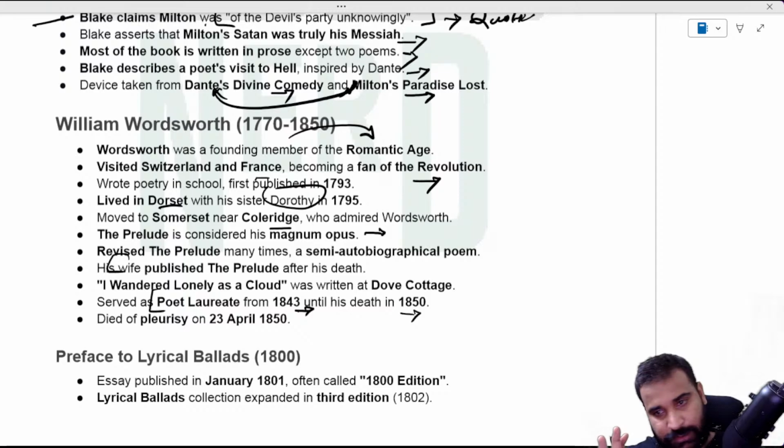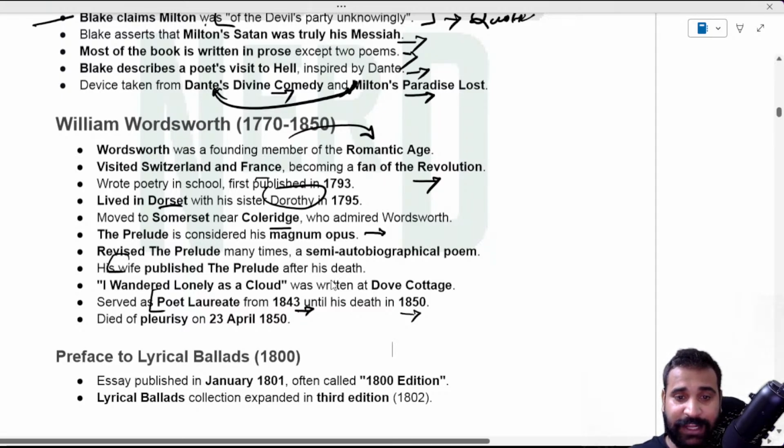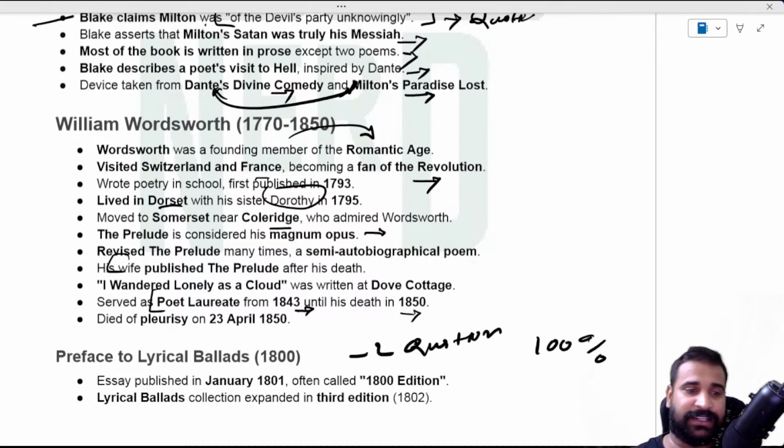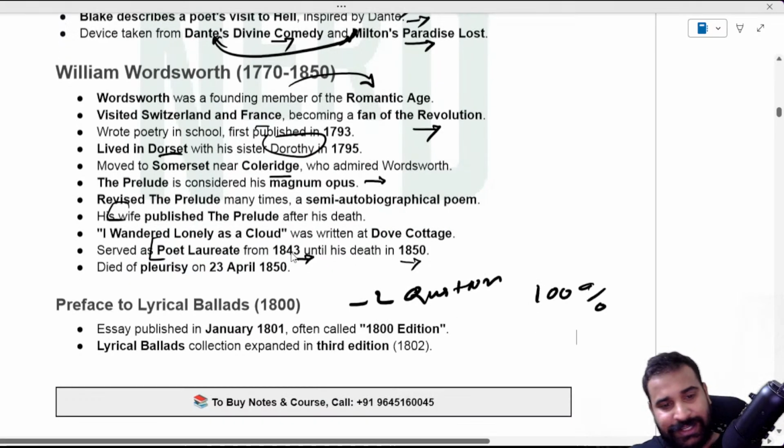Anyway, if you want to know him in detail, in depth, we had a separate session on William Wordsworth that I took a few years back, which you can go and watch. Anyway, let's move on and talk about the Preface to Lyrical Ballads, and definitely you're going to see two questions on it, it's like 100%. So here you should pay attention. We're going to break it down in several parts, and then we'll understand the Preface to Lyrical Ballads and the important quote that they usually ask in your exam.